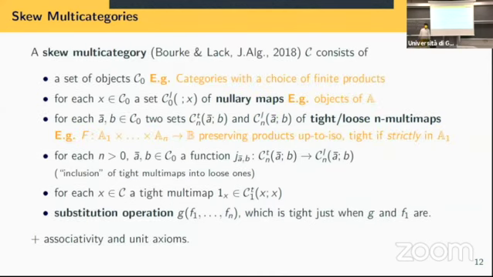Quick example: the category of categories with a choice, and important, being a choice, of finite products. And here the multimaps will be maps from the product to the category, preserving products up to isomorphism, and these will just be loose multimaps. The tight ones will be the ones that are strict, so preserving strictly the choice of your product, in the first variable. And that's exactly the idea that you have to have of tight maps.